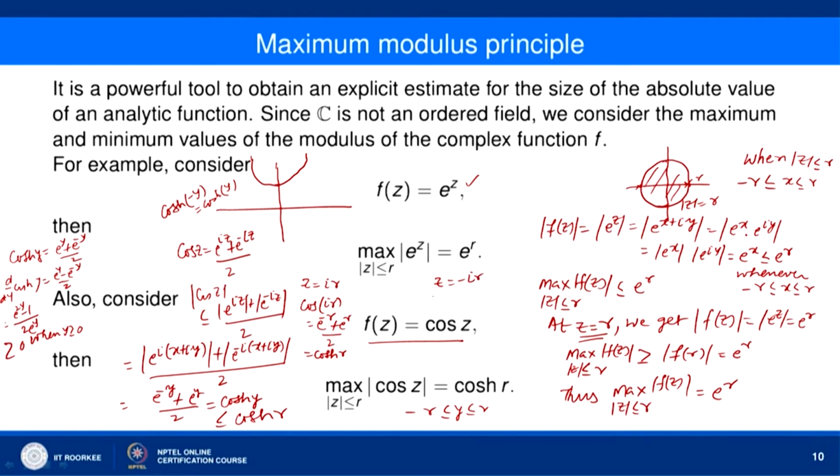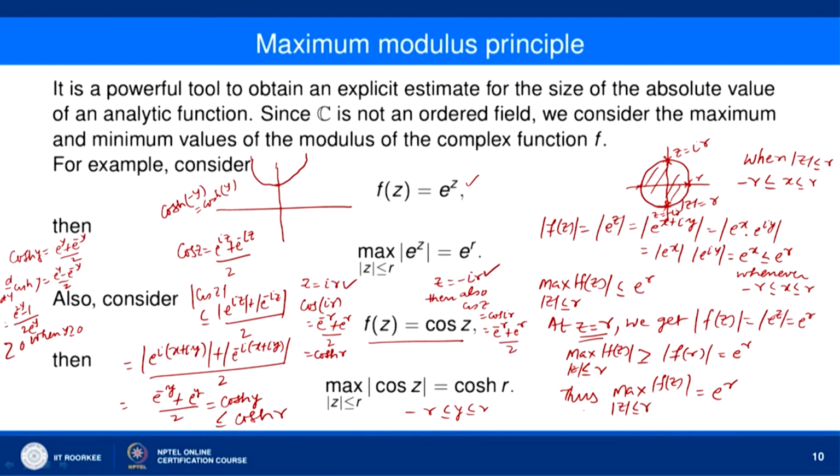If z equal to minus ir, then also cos z equal to cos ir equal to e to the power i squared r. So, e to the power minus r plus e to the power r divided by 2, and both these points, minus ir and ir, okay, whichever point you take, for both the points cos z takes the maximum value e to the power r plus e to the power minus r by 2, and these are the points here. This is z equal to ir, this is z equal to minus ir.